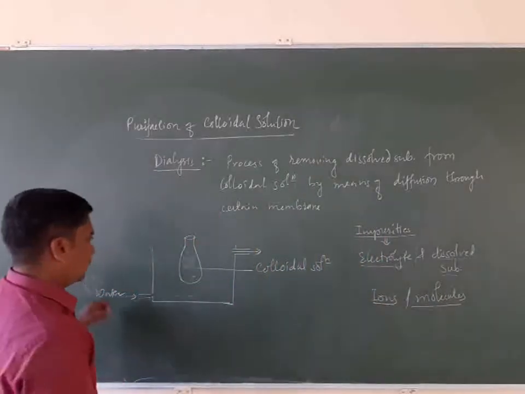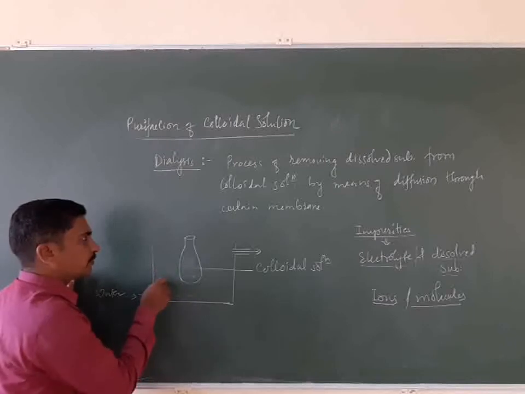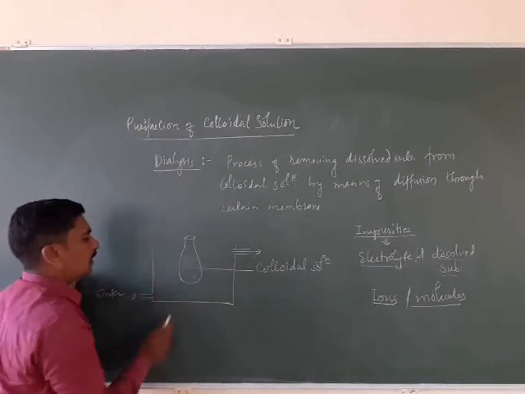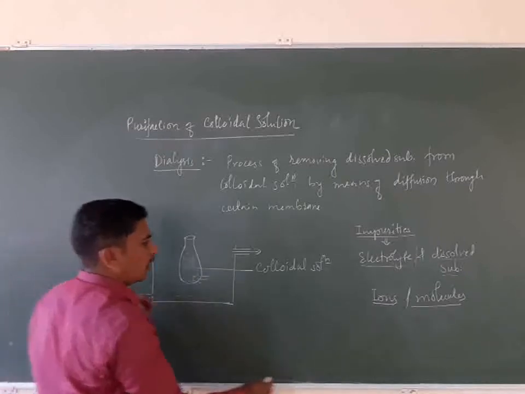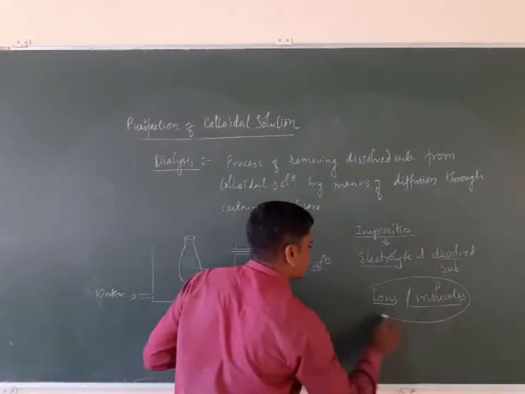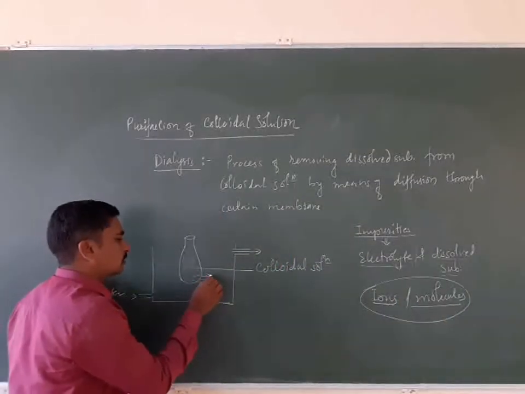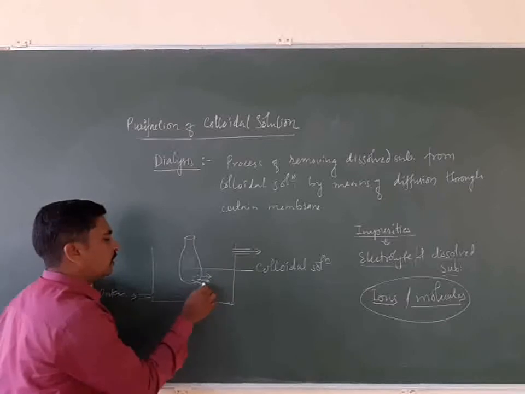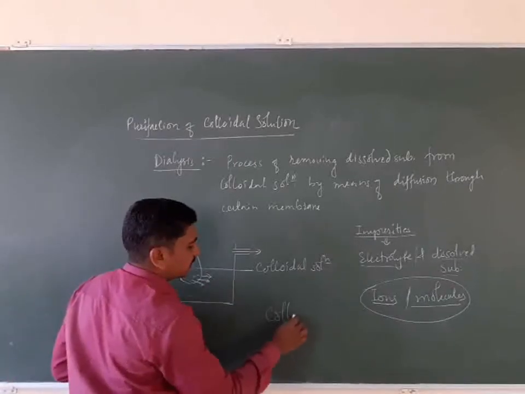Now, when we subject this colloidal solution to dialysis, what happens? This membrane allows only ions and molecules to pass through, and not the colloidal particles.